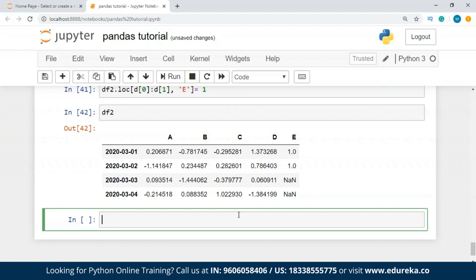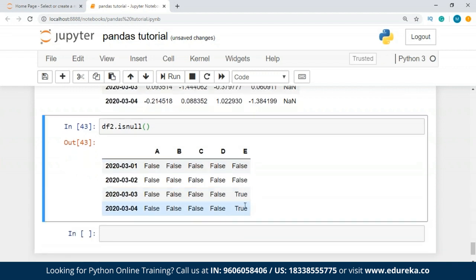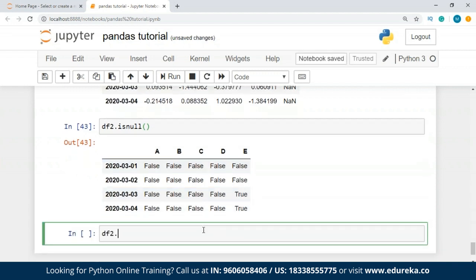So we have done reindexing. So first of all, I'm going to check for null values. So we have true over here, and we can get the count as well. Is null, and we count these null values.